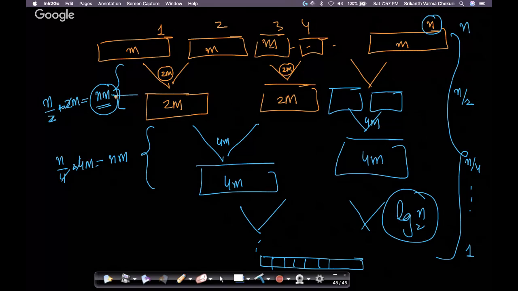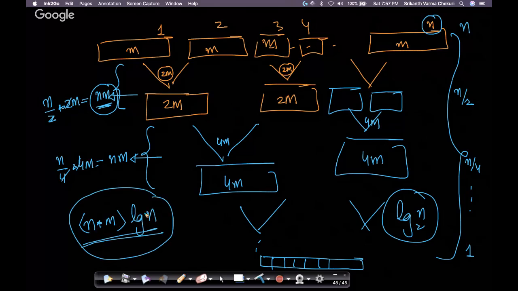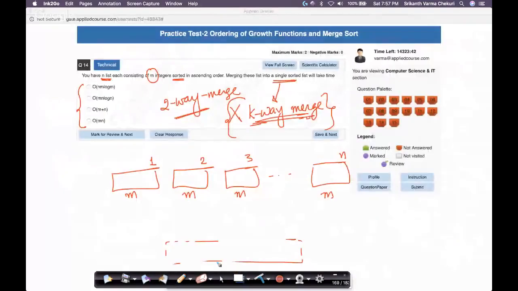And for each stage, I have order of nm. And how many such stages are there? Log n such stages. So what is the total time complexity? N into m into log n. So let's see if that is there in our options. Okay, so n into m into log m. Yes, second option.